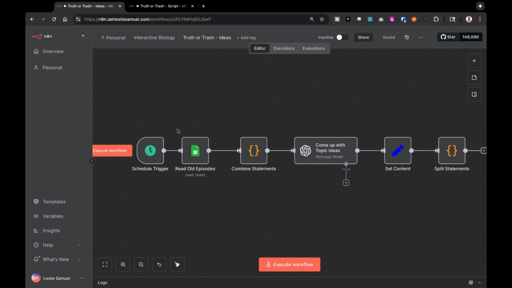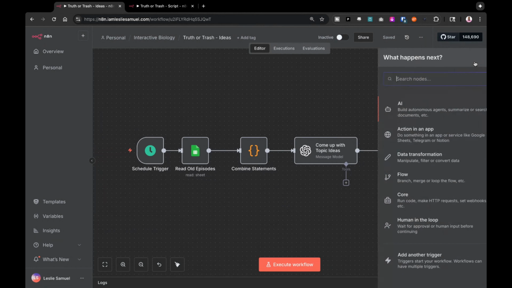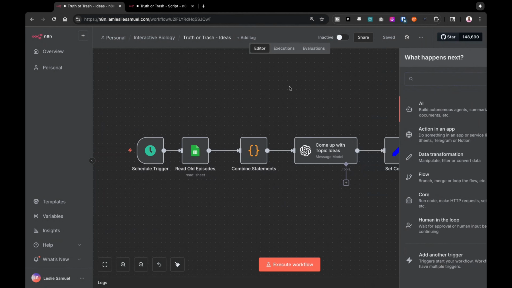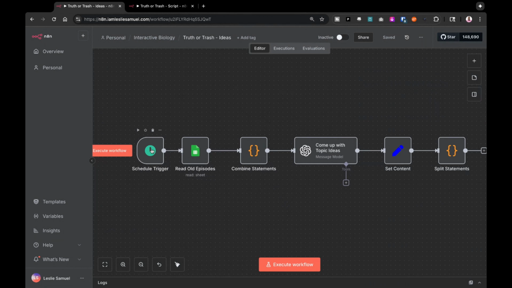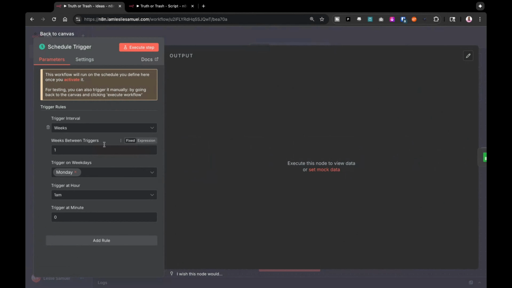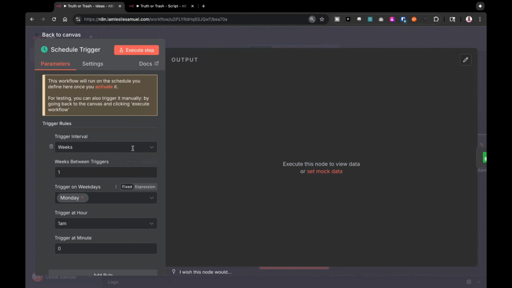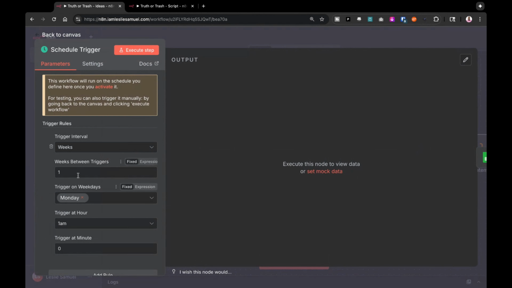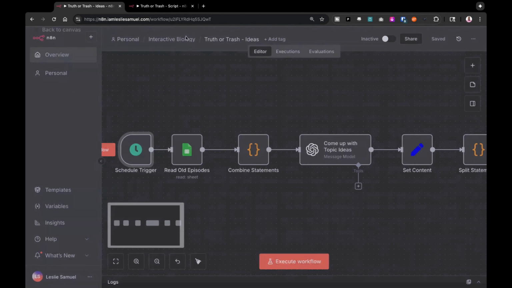I've set up a system where you can add nodes here. So if I come here and say plus, I can say, hey, I want to add a certain node, and that gives it a certain functionality. This first node is I just set a schedule. And this schedule says, if I click in here, every 1 week, Monday at 1 a.m. You don't have to know all the setup here. I just said every week, Monday, 1 a.m., I want this stuff to happen.